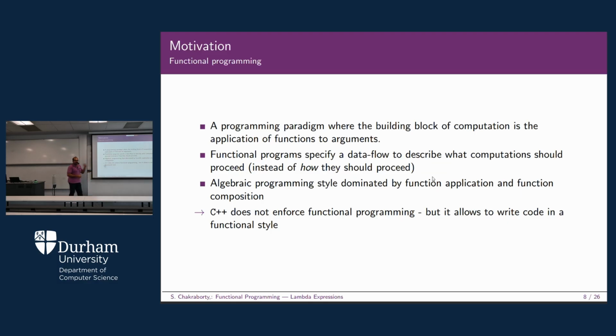You should make sure that you maintain total store order or write serializability to maintain the functional correctness of your entire code. But in this particular case, functional programs specify a data flow to describe what computation should proceed. So here you have to consider only the what part, not the how part.